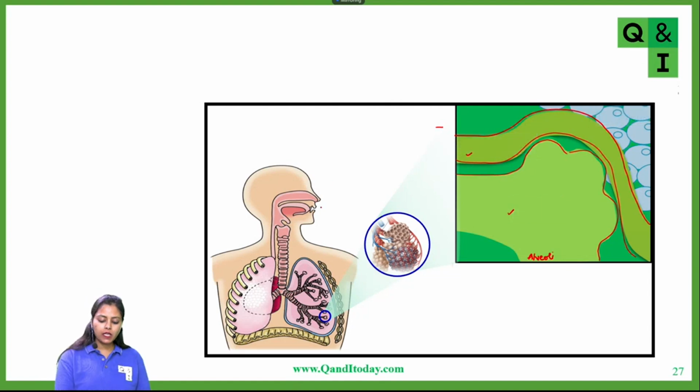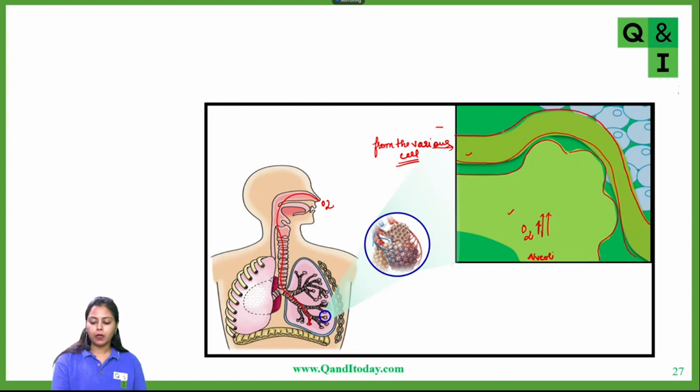So now since oxygen rich air is entering from the nose, from the windpipe, from the bronchi into the alveoli, the alveoli obviously contain a higher amount of oxygen as compared to the blood. This blood was coming from the various cells of the body. It had been delivered to the heart and from the heart it had been coming here. So the blood present in these blood capillaries has a very, very low concentration of oxygen, because this oxygen has already been utilized by the cells of the body. So now what will happen?